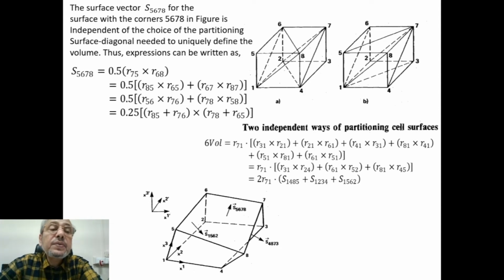The surface vector S5678, whether you calculate it here or in the figure, is independent of the choice of the partitioning surface diagonal. See, once we have partitioned it this way, 6, 8 is the surface diagonal. At another instant, we have partitioned it this way, and 5, 7 is considered as the surface diagonal.